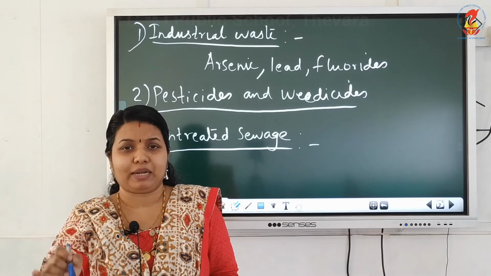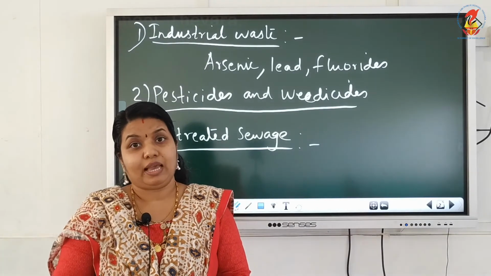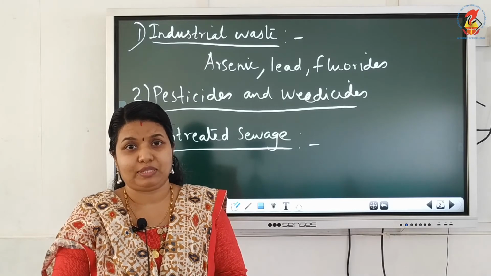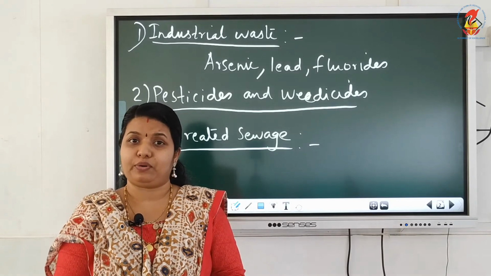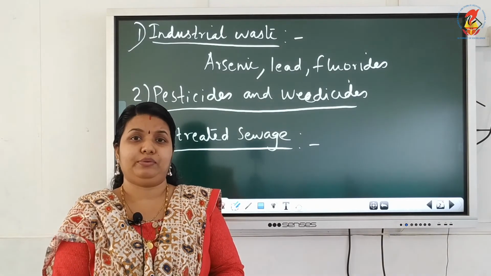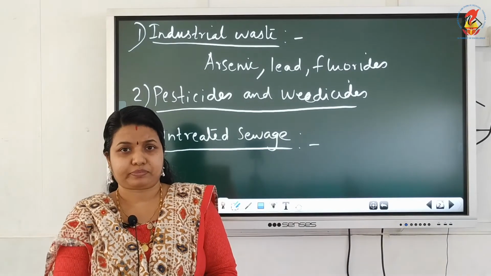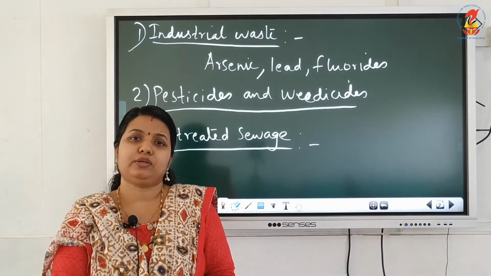The water becomes contaminated, and by using this water we may get various infections. And this water can seep into the groundwater. Rainwater which contains untreated sewage can seep into the groundwater, thereby making it also polluted. So these are the main causes of water pollution: industrial waste, pesticides and weedicides, and untreated sewage.